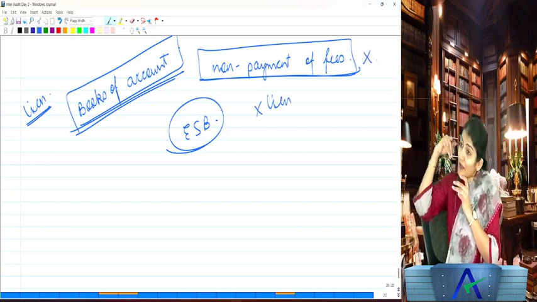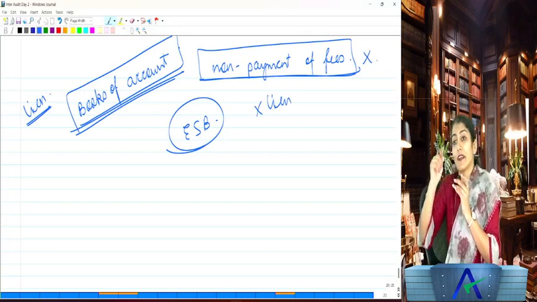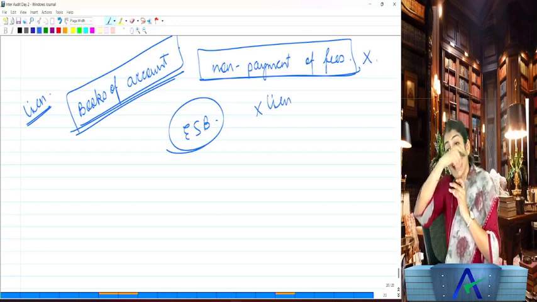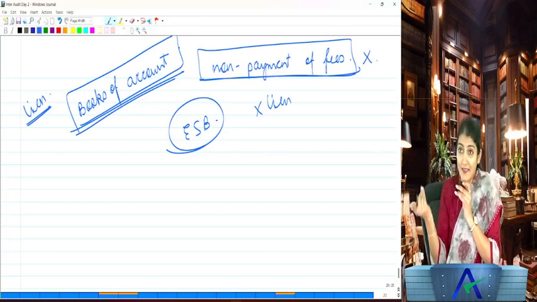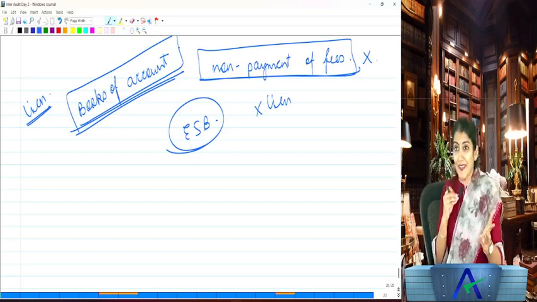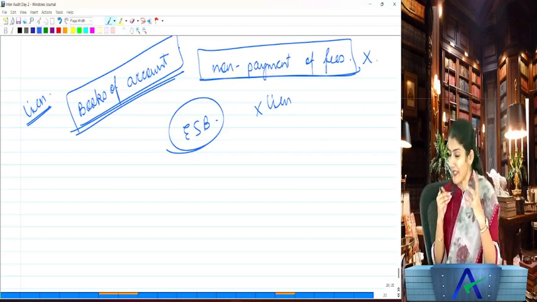Even if there is non-payment of fees, you cannot exercise the audit lien. That is what has been clarified by the Ethical Standards Board of ICAI. But it is there now, so we'll have to study the audit lien.